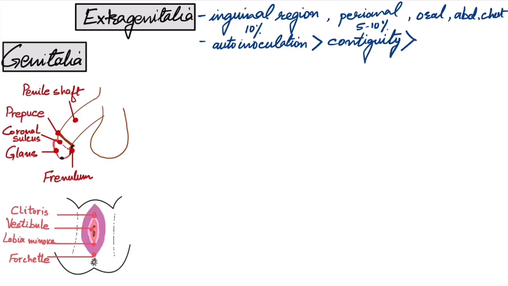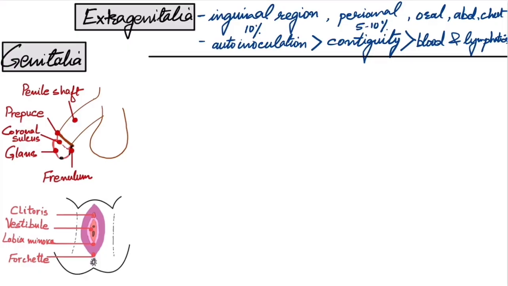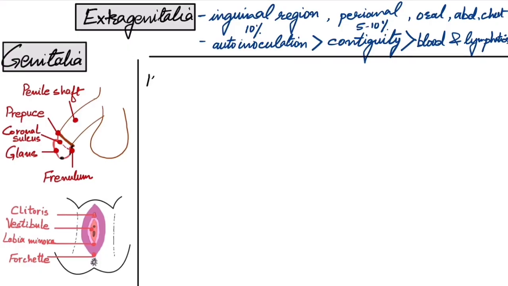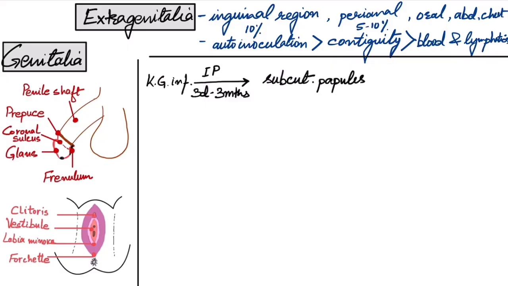How do these sites get infected? It is most commonly due to autoinoculation or contiguity, that is the spread of infection along the dermis in nearby areas, or sometimes via blood and lymphatic drainage. Once the patient gets the infection of the bacteria, it takes about 3 days to 3 months, which is the incubation period, to develop the subcutaneous papules and nodules. And subsequently, these nodules enlarge and may ulcerate over the skin surface.